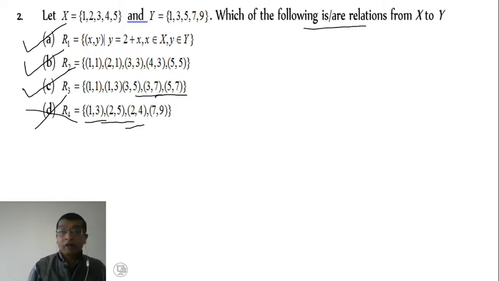Okay, instead of writing all the relations here, that is (1,1), (1,3), (1,5), (1,7), instead of writing a list of all the information, just examine the options one by one and choose the correct answer. So in this example, A, B, C are right answers, D is a wrong answer.